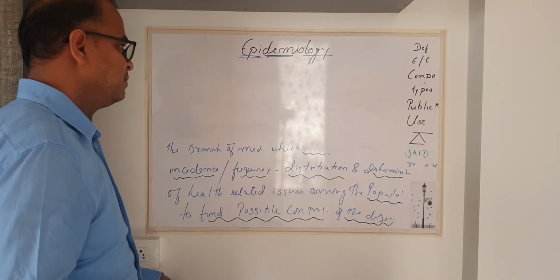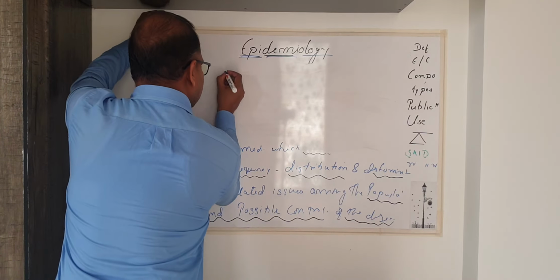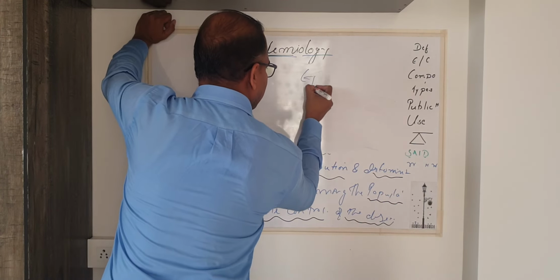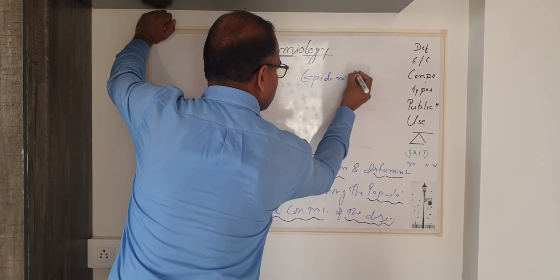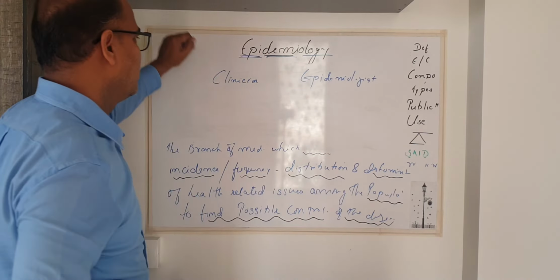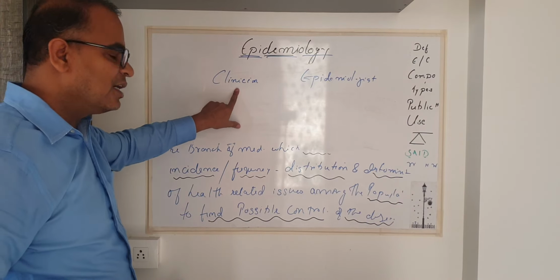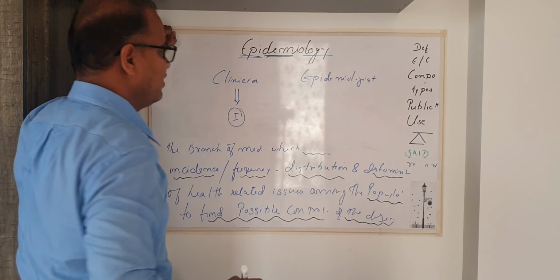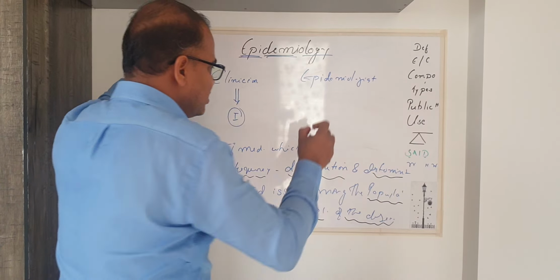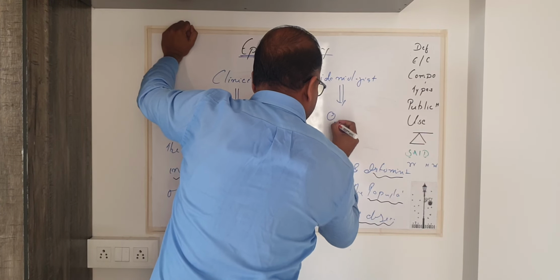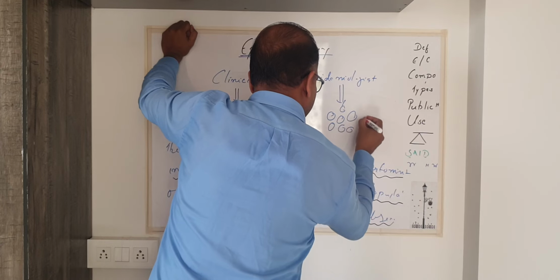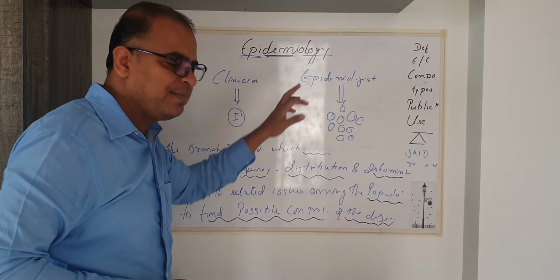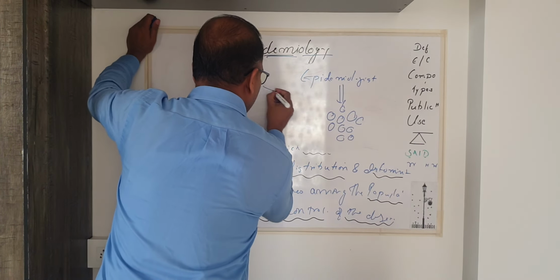Let us understand the difference between a clinician and an epidemiologist. A clinician is confined to an individual patient, while the epidemiologist is confined to the entire community. Both clinician and epidemiologist are dealing with a disease.